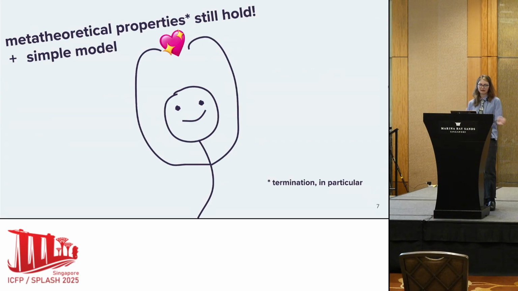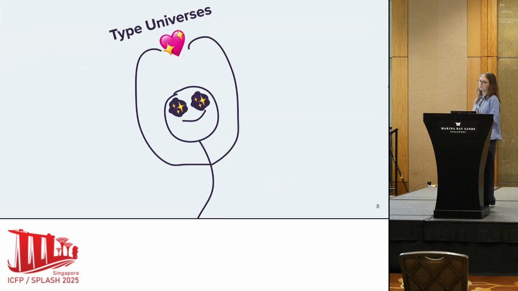But we have still a simple model with higher order references. And we still have our meta-theoretical properties of our original functional language. In particular, we prove termination. And we do all of this using type universes. Now, we saw an earlier talk about type universes. They're used in dependent type theories to sort of lay out the types along a hierarchy. I won't get into the details from the dependent type theory side, but you'll see how our type universe hierarchy emerges later.